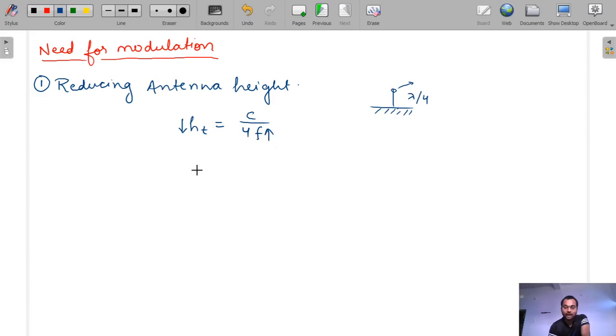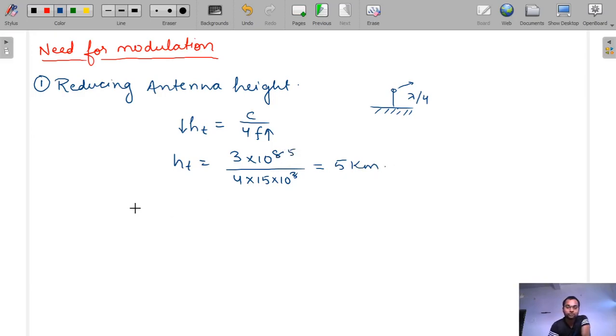So let's take an example like the speed of light c, that is 3 into 10 to the power 8 meter per second, and let's suppose the frequency is 15 kilohertz. So after this, what will be the height of antenna we will get? This will be 5 kilometer. So if we use the antenna of 5 kilometer, it is totally an illogical process.